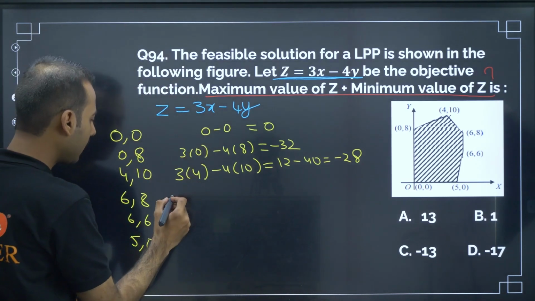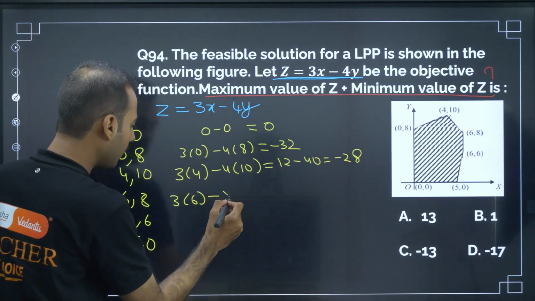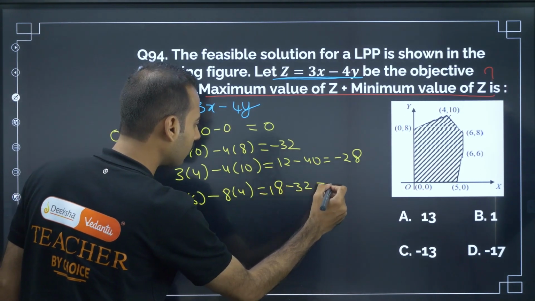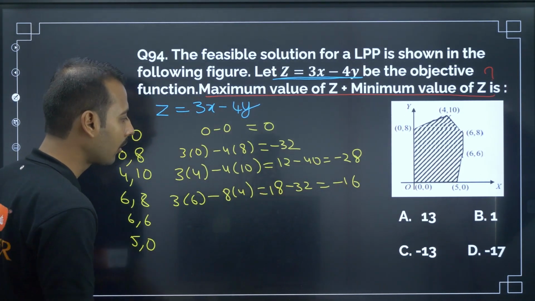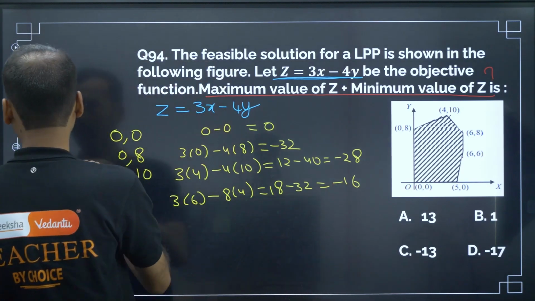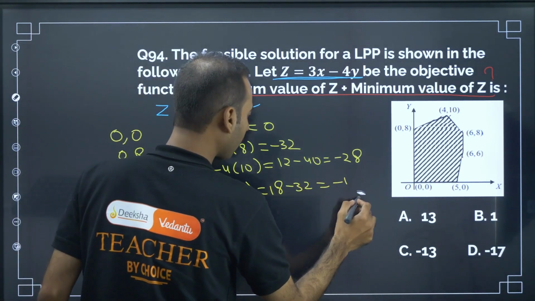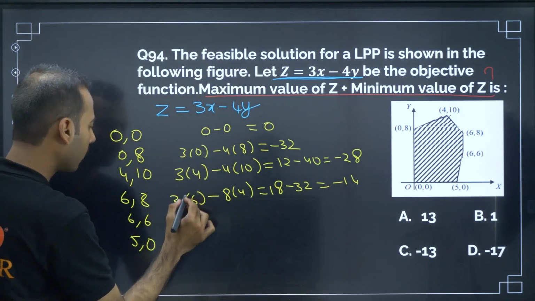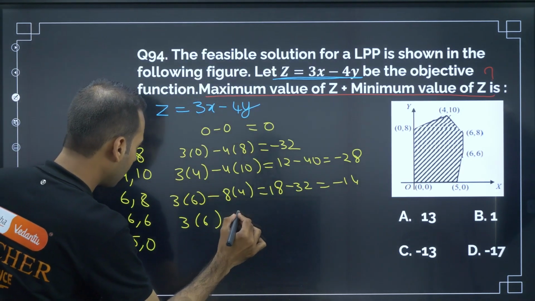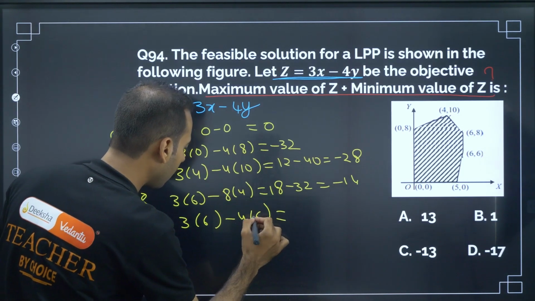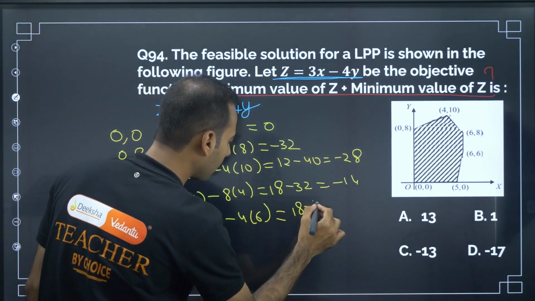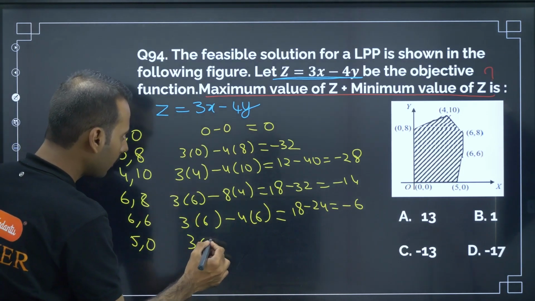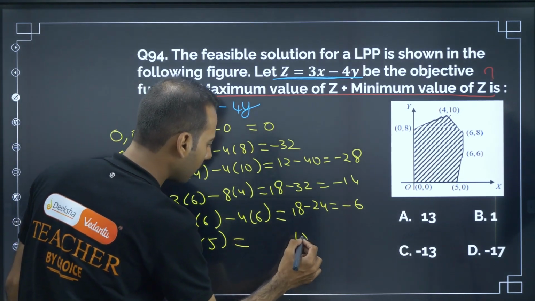For (6, 8), 18 minus 32 is minus 14. For (6, 6), 18 minus 24 is minus 6. For (5, 0), 3 times 5 is 15.